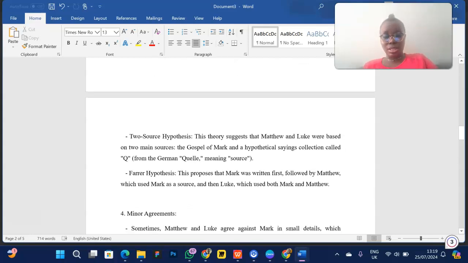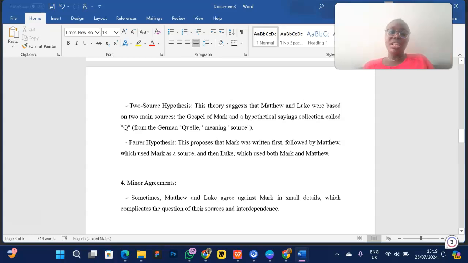Then we have source hypotheses. We have two source hypotheses. Now, we are talking about how they were able to solve this problem. The first way they were able to solve it was the Markan theory, right? That Mark was written first, Matthew and Luke used the book of Mark. That's why we have similar content. Now we have the two source hypothesis, which explains why we have content that is not in Mark, but we found it in Matthew and Luke. So the two source hypothesis says that Matthew and Luke were based on two main sources, the Gospel of Mark and the hypothetical sayings collection called Q, which I've explained earlier.